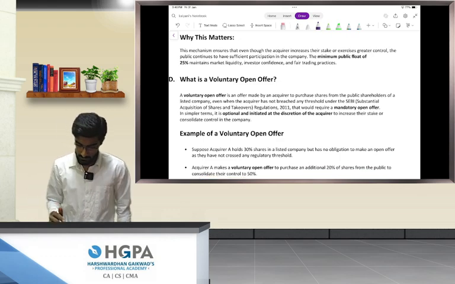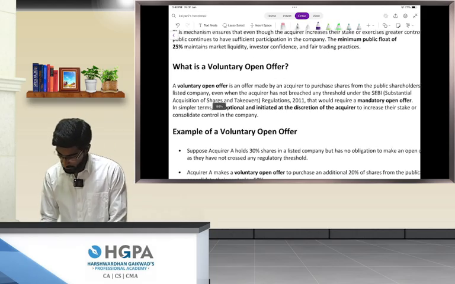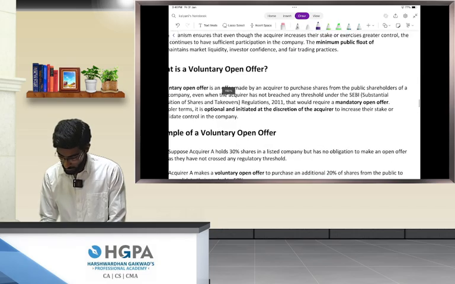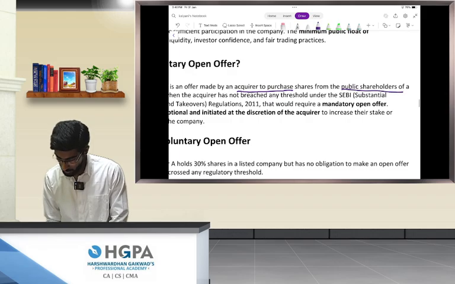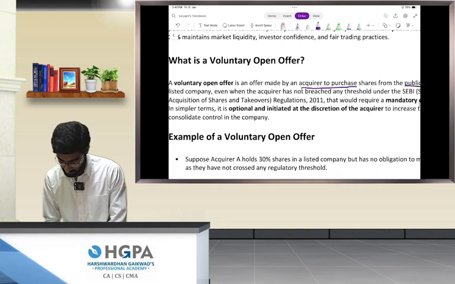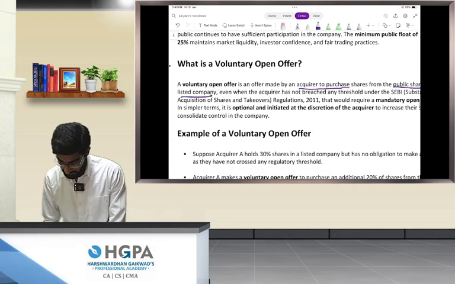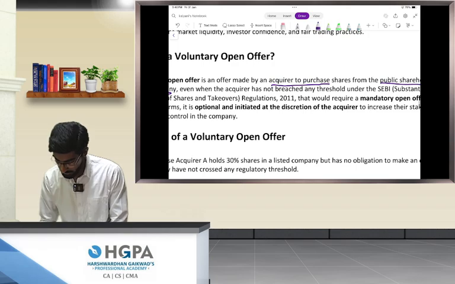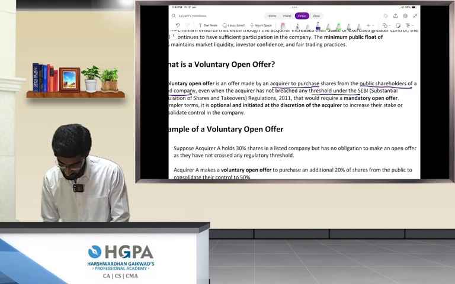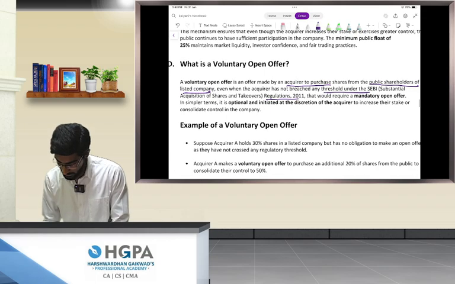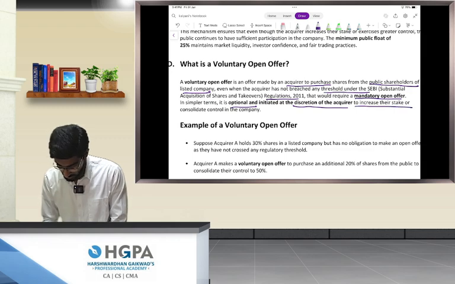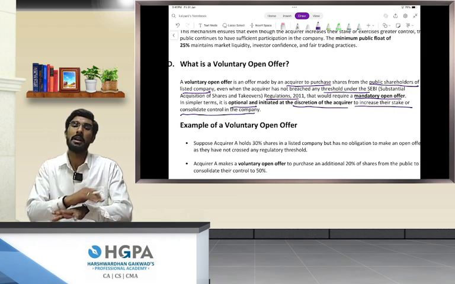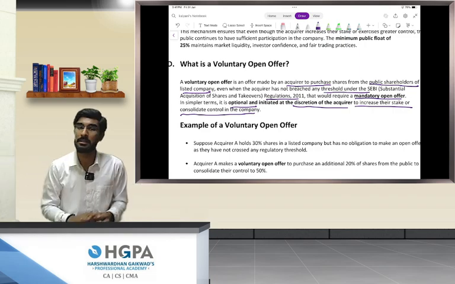Voluntary open offer says an offer made by an acquirer to purchase shares from the public shareholders of a listed company even when the acquirer has not breached any threshold under SEBI regulations that would require a mandatory open offer. In simple terms, it is optional and initiated at the discretion of the acquirer to increase their stake or consolidate control of the company. So I did not understand any single thing. Let's understand this.